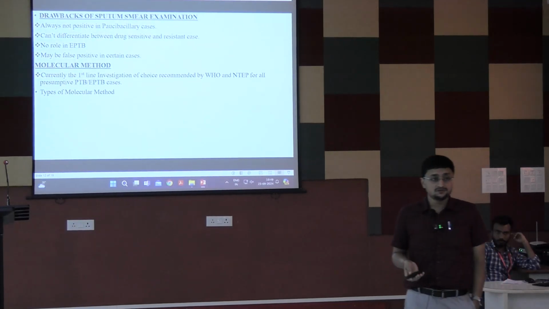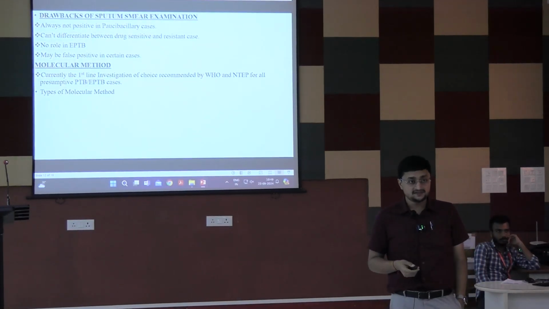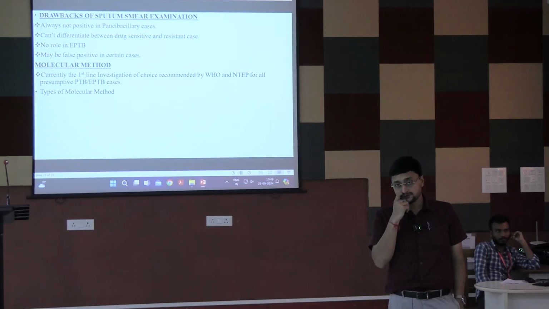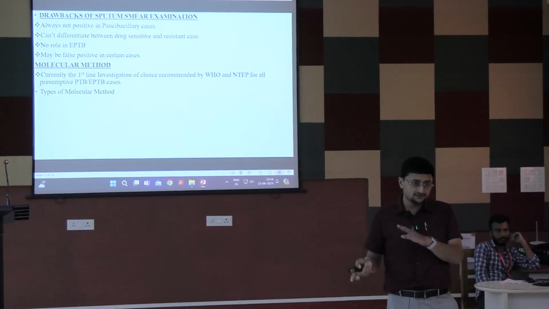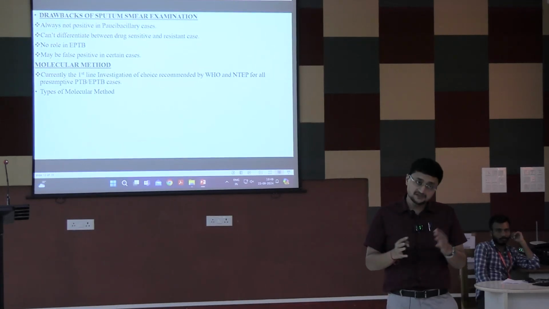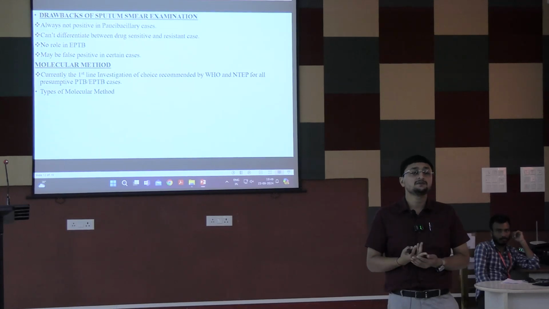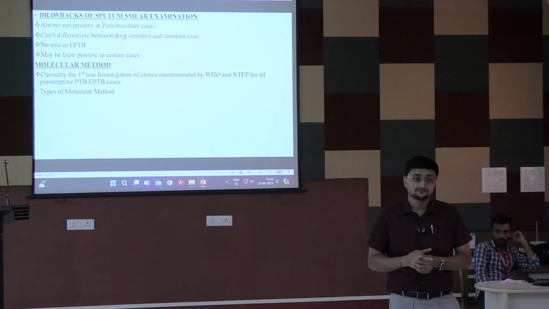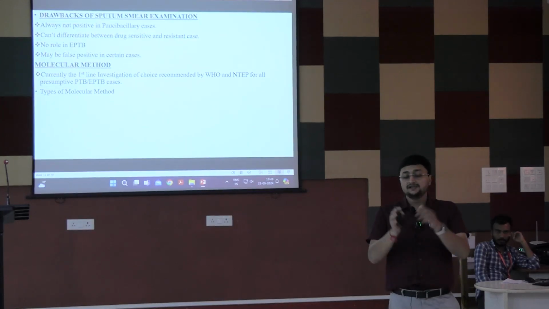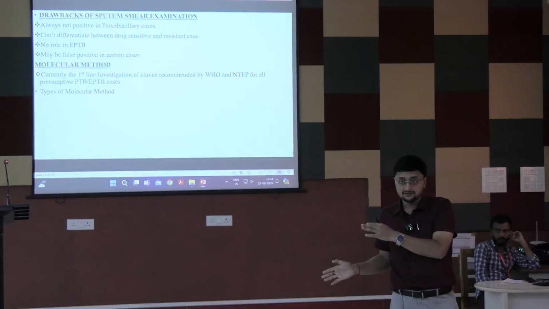What are the types of molecular methods? PCR is the important molecular method. যে কোনো molecular method এর mechanism জানিস? একটা idea আছে কোনো molecular method কিভাবে কাজ করে? Like PCR, how does it act? Right, the amplification of the short DNA fragment, তাই তো?